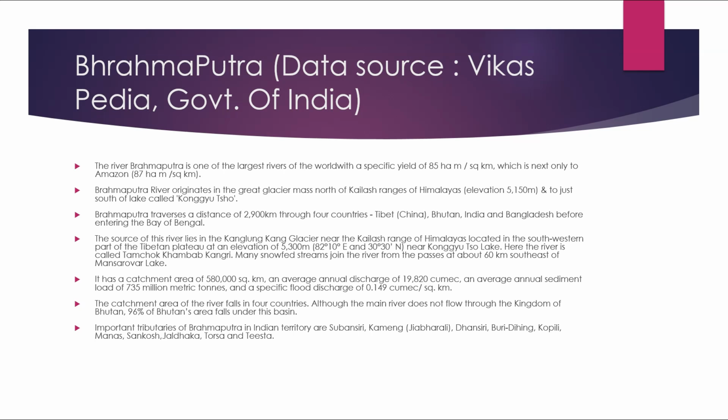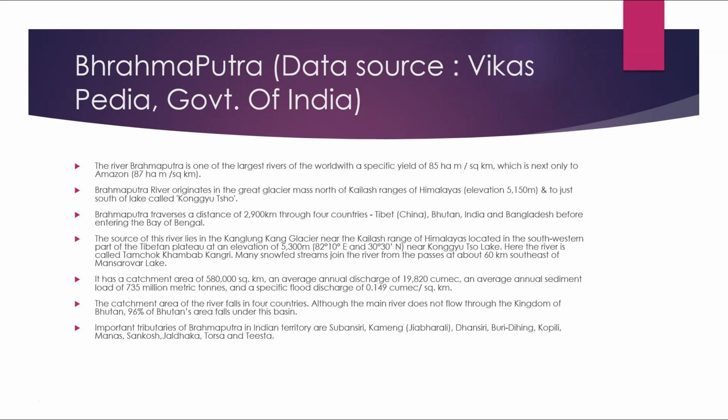The source of this river lies in the Kanglung Kang Glacier near the Kailash range of Himalayas, located in the southwestern part of the Tibetan Plateau at an elevation of about 5,300 meter, that is 82° 10 minutes east and 30° 30 minutes north, near Kongyu Sho Lake. Here the river is called Tamchok Khambap Kangri. Many snowfed streams join the river from passes about 60 kilometers southeast of Mansarovar Lake.